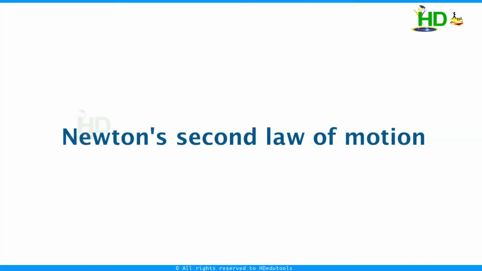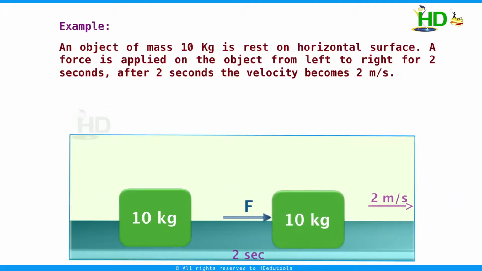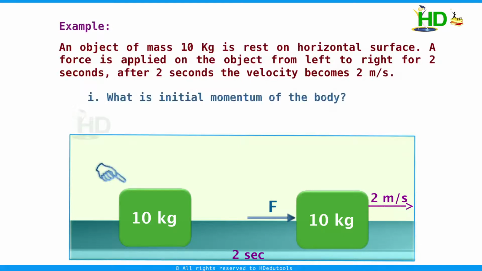Some examples related to Newton's second law of motion. Just consider this. An object of mass 10 kg is at rest on a horizontal surface. A force is applied on the object from left to right for 2 seconds. After 2 seconds, the velocity becomes 2 meters per second. Now my first question is, what is the initial momentum of the body? Initially the body is at rest. Body at rest means what is the velocity? 0. The initial momentum is mass into velocity, that is 10 into 0, 0 kg meter per second.